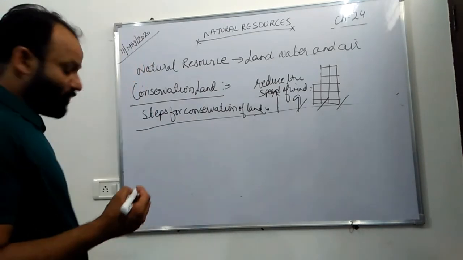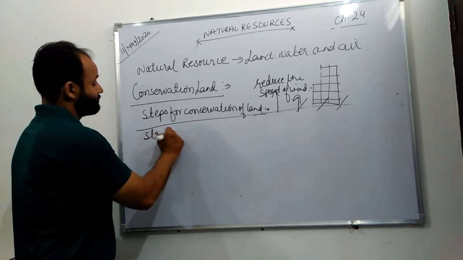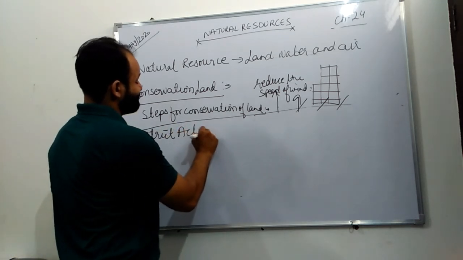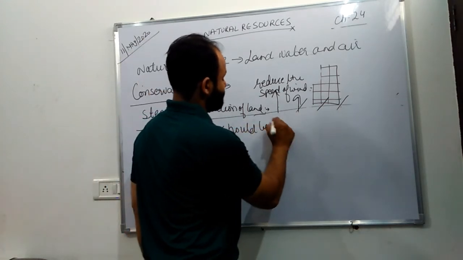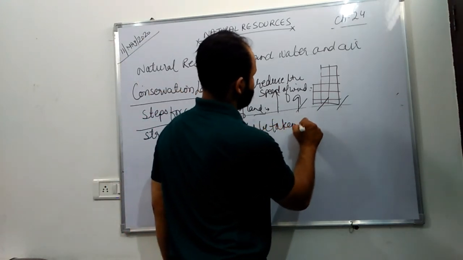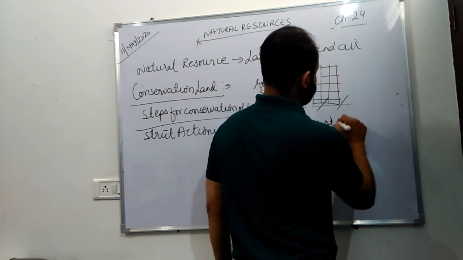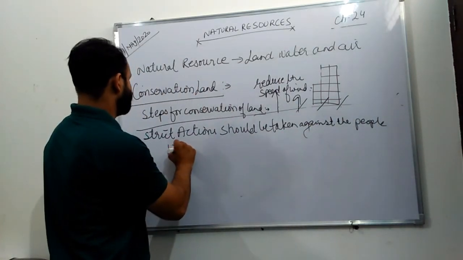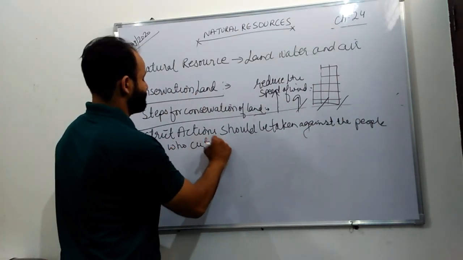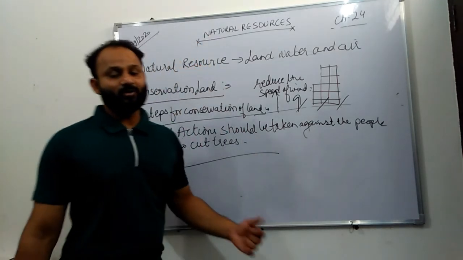Right? We have this, it is very important.